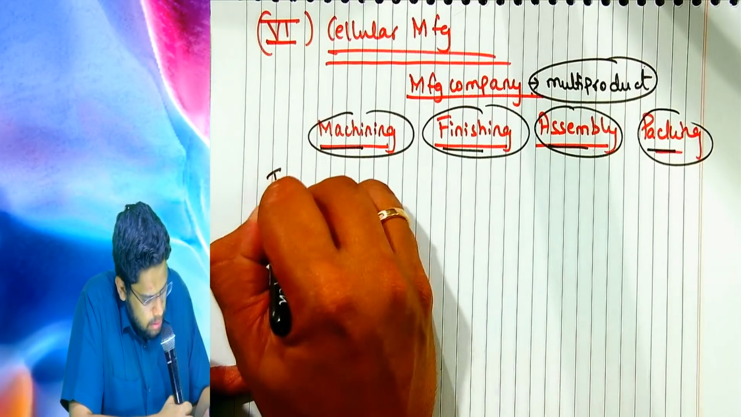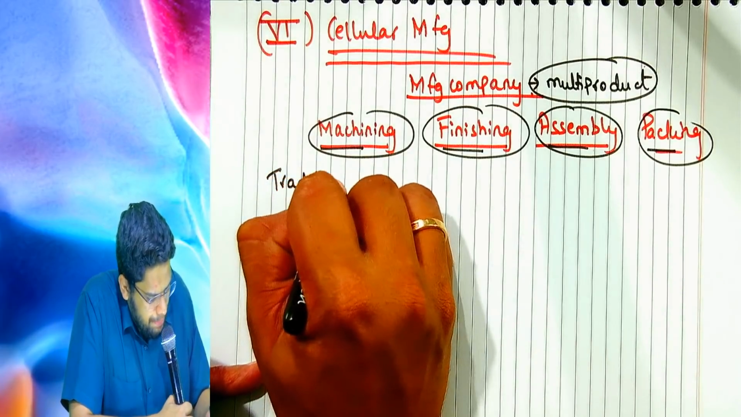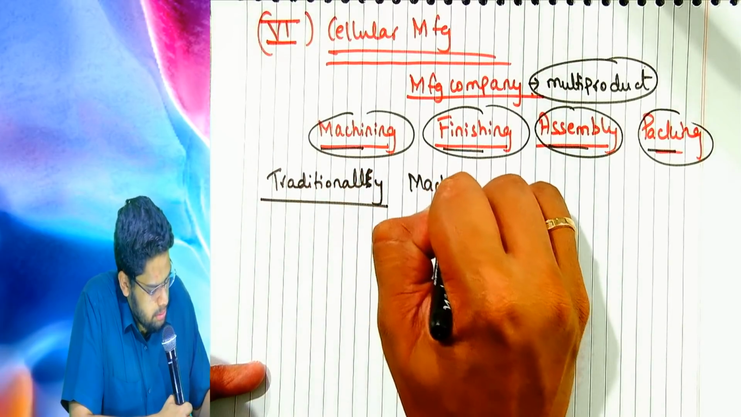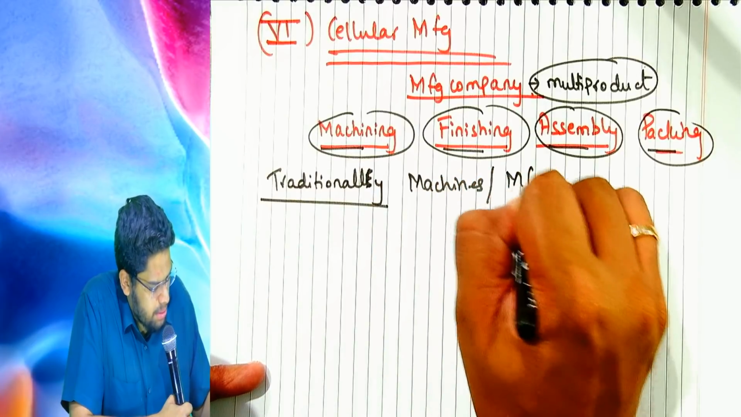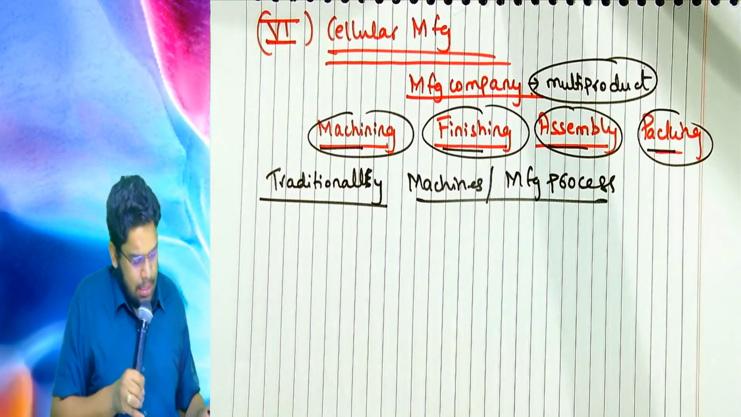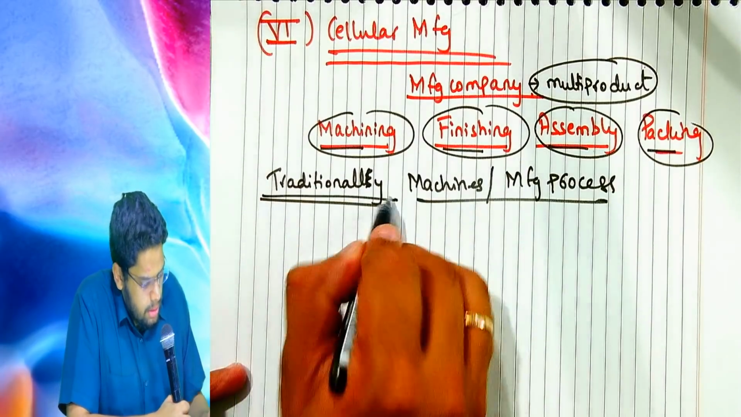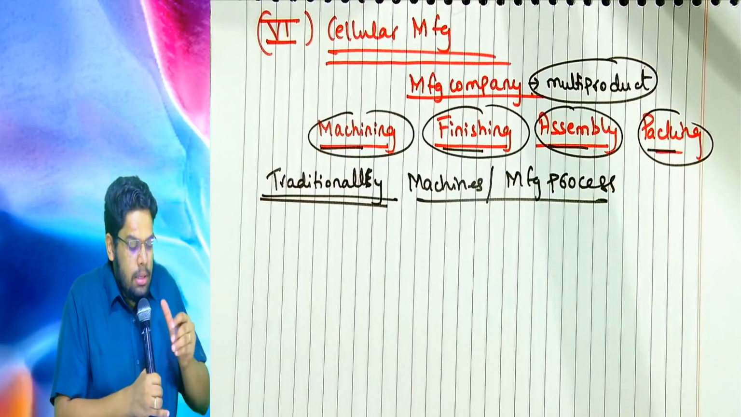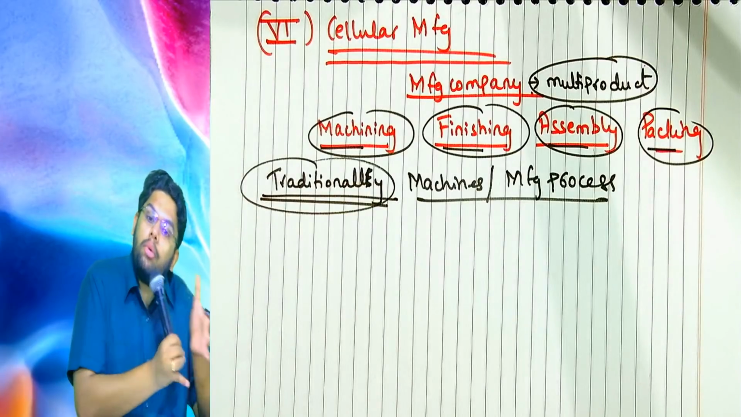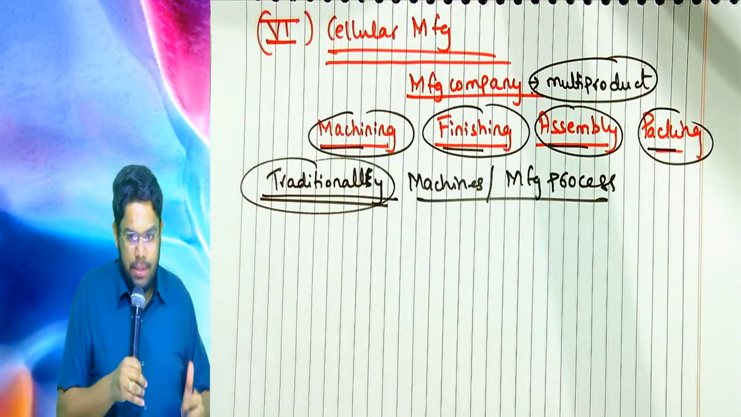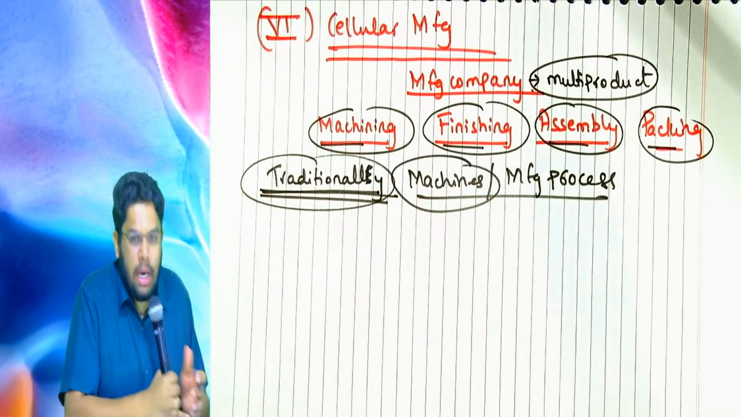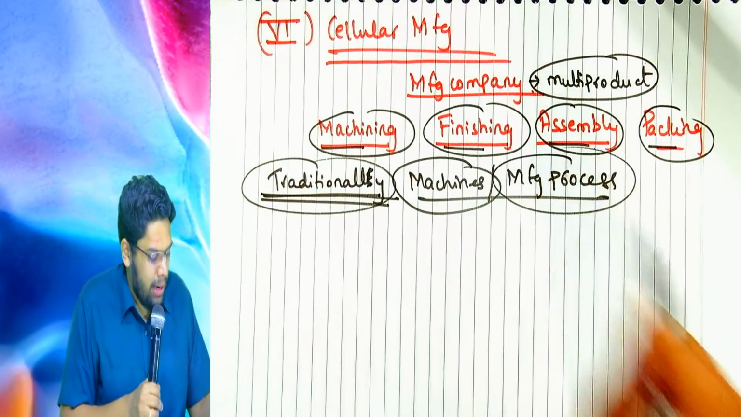Now, traditionally, how are machines arranged and how is the manufacturing process done? Let's understand that. Only when you understand how it is traditionally done and the problems in the traditional method will you understand cellular manufacturing. So first let us understand how the machines are maintained and how the manufacturing is done.